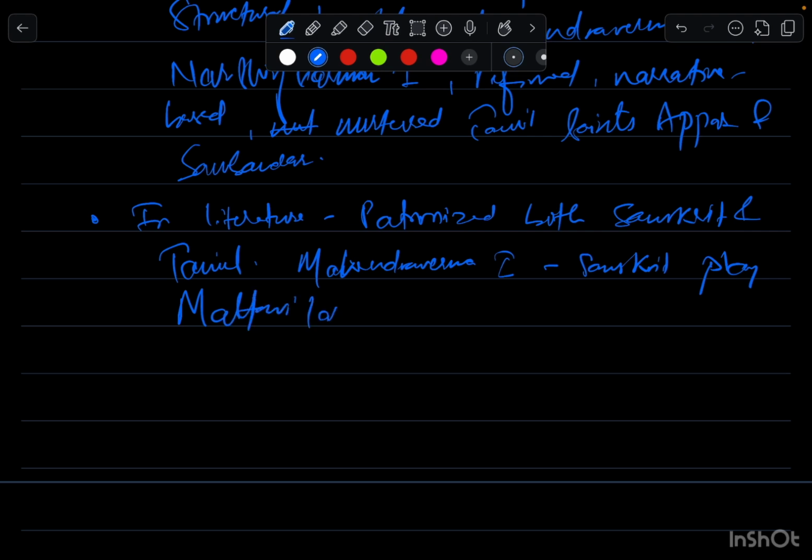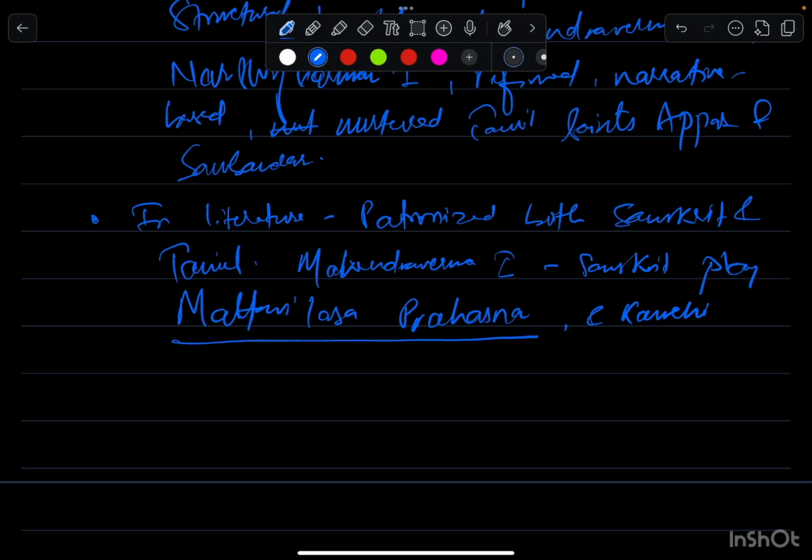Mattavilasa Prahasana is a keyword for us, so we will underline it. Kanchipuram, the capital I said is important, became a center for learning.